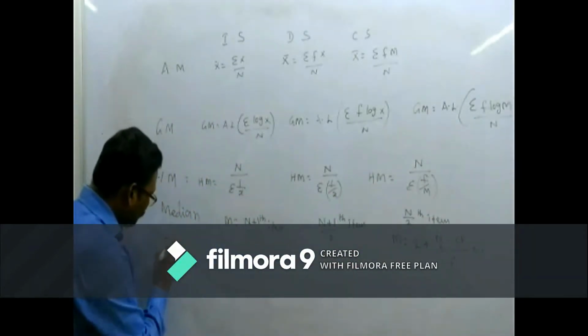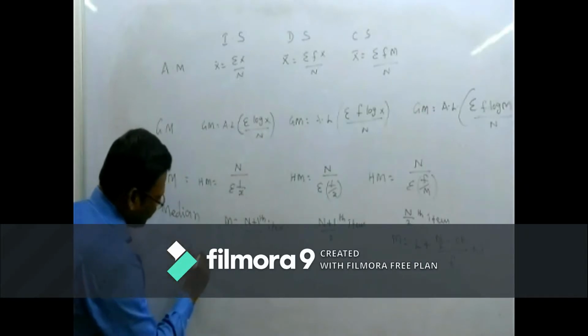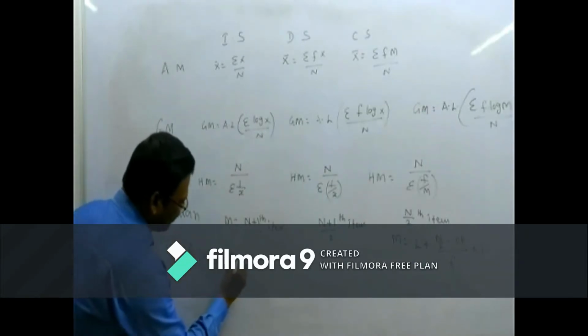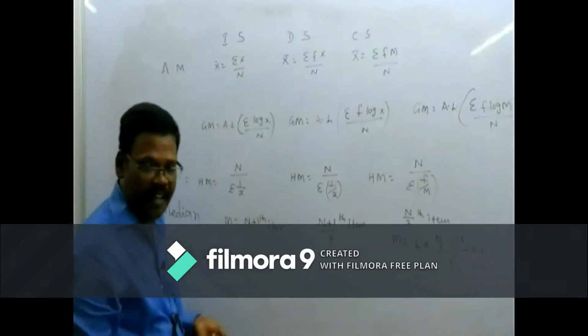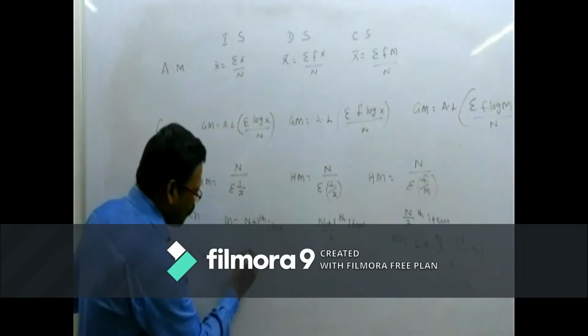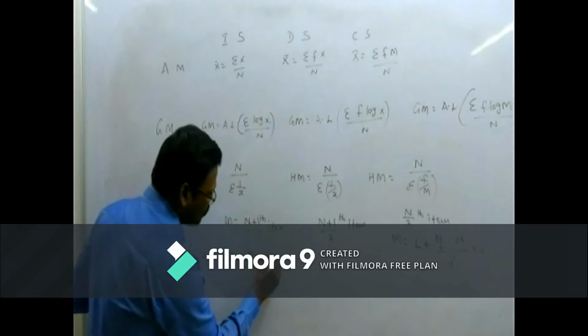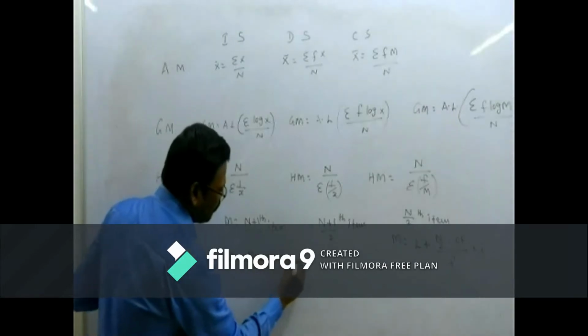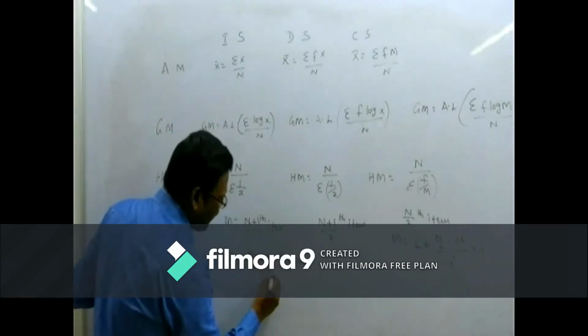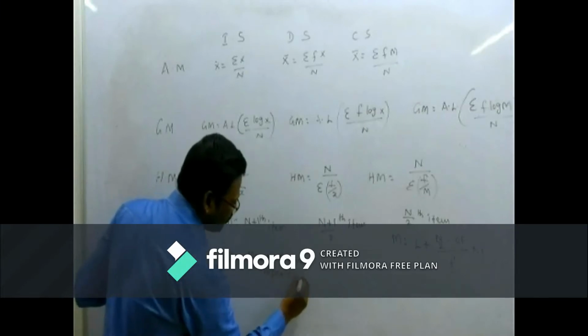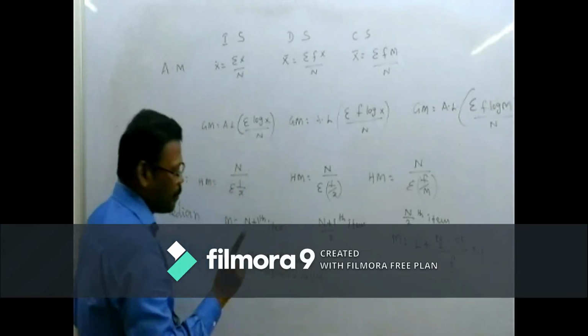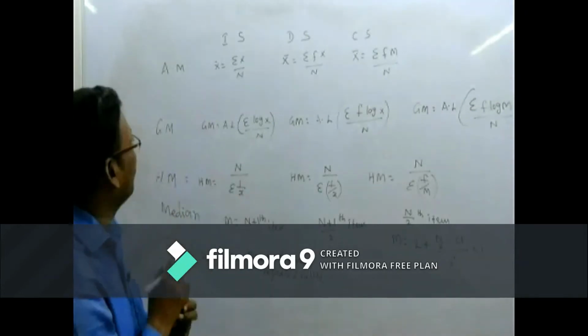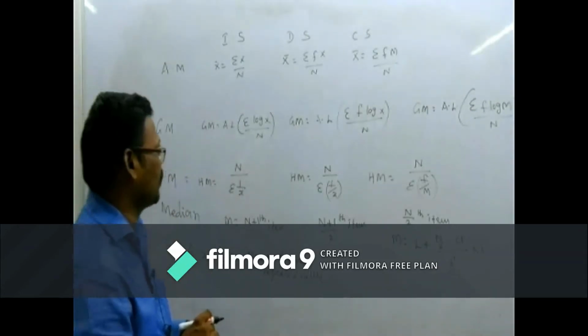And the mode is called Z. How can we find Z in the individual series? The value repeated the most number of times is called the mode in the individual series.